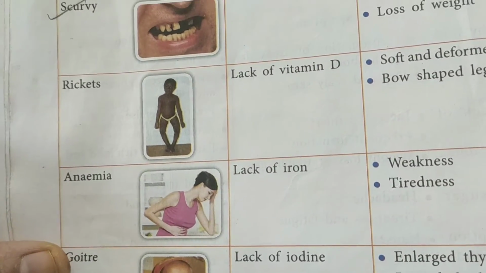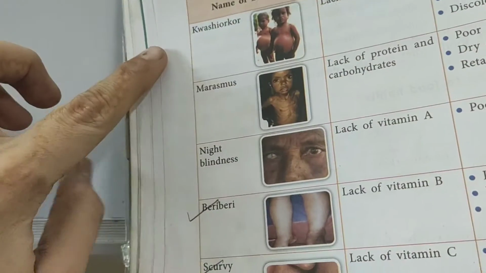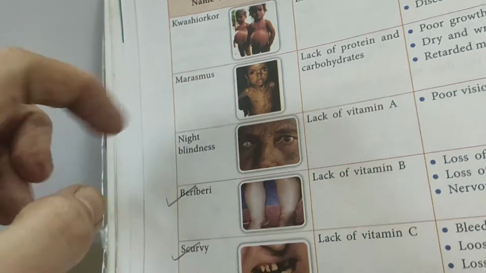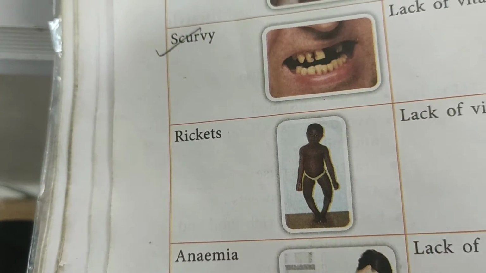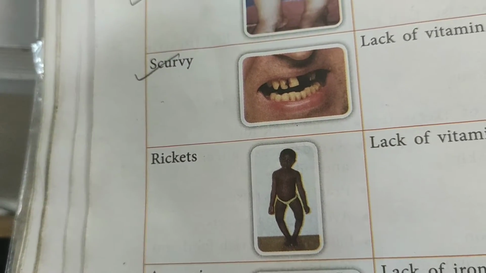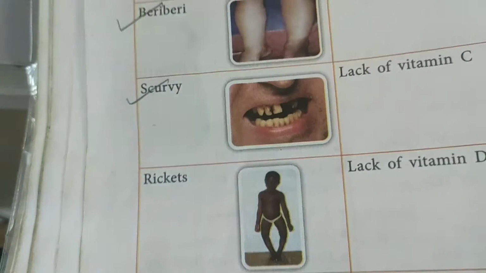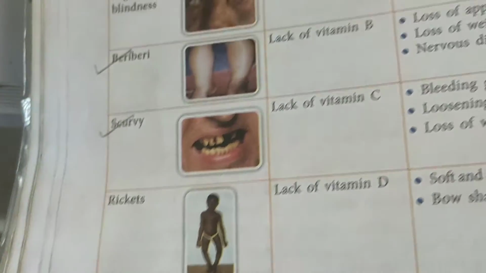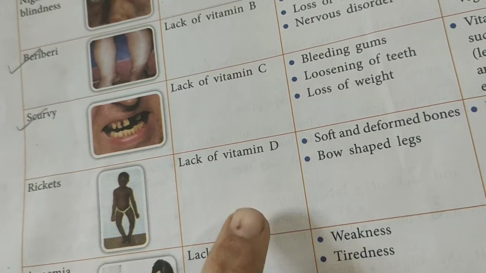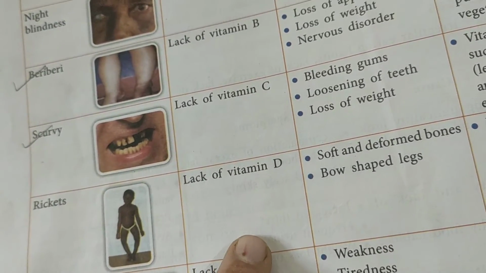Then we have rickets. Rickets is also in children, like we have discussed marasmus, kwashiorkor. Similarly we have here rickets. Now see this patient again. So thin body, isn't it? And the legs. See, the legs are not straight, right? That means this person has lack of vitamin D disease, that is rickets.